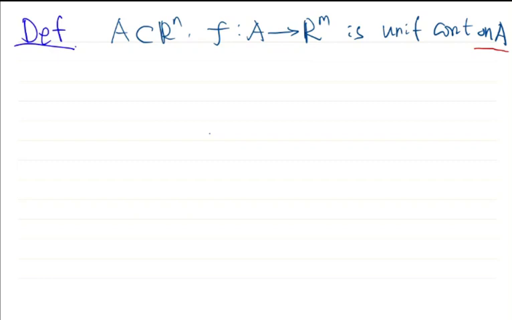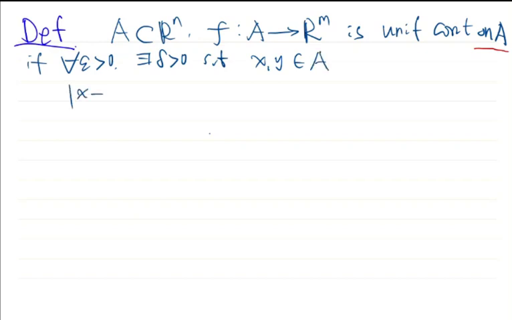So F is uniformly continuous on A if for any epsilon positive, there exists delta positive such that whenever x, y belong to the domain of definition of f, that is A, and the distance from x to y is less than this delta, we will have the distance between the images of these two points, f(x) and f(y), less than epsilon. So this is the definition we introduced last time.